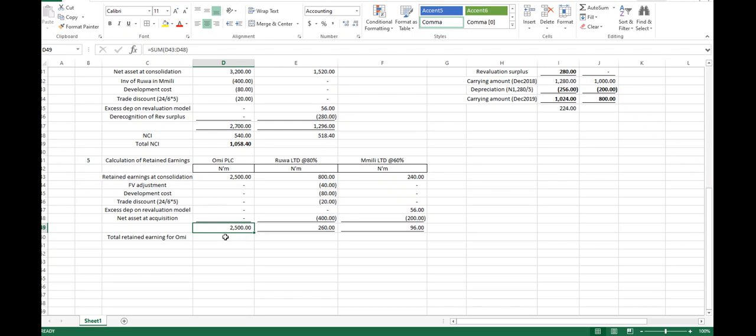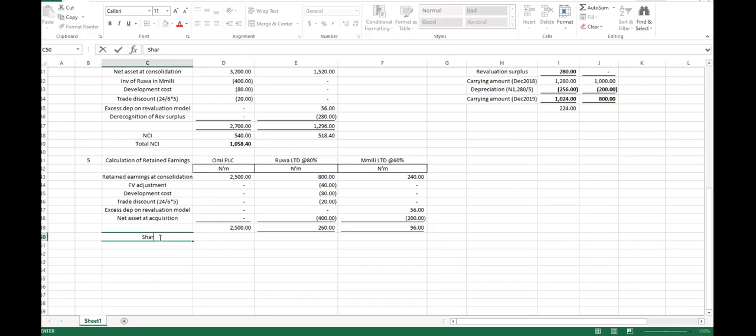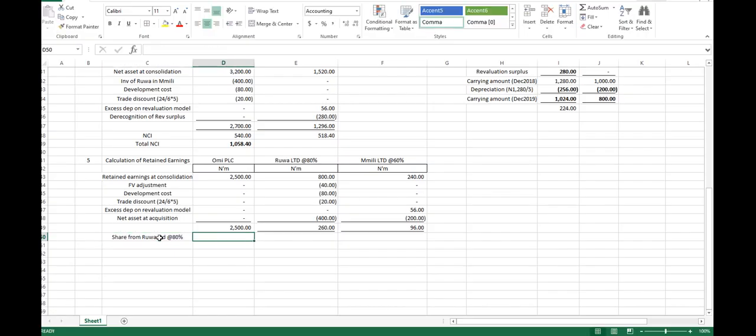So let me just underline this. Retained earning, share of retained earning. A share from Rua Limited at how many percent again? 80%, right? What does Rua Limited have? 260. 80% of 260 is what? That's 208.